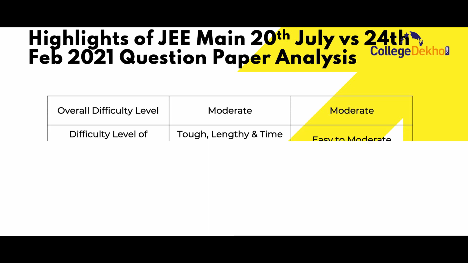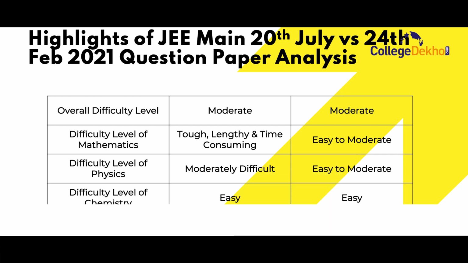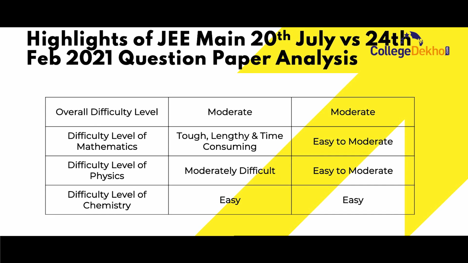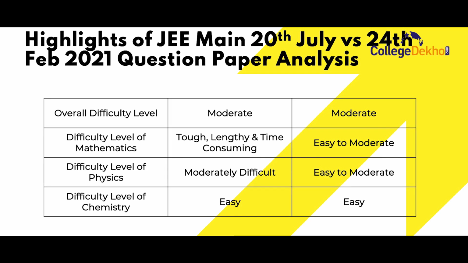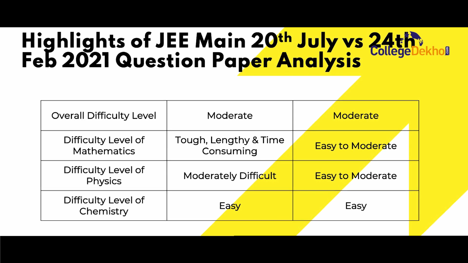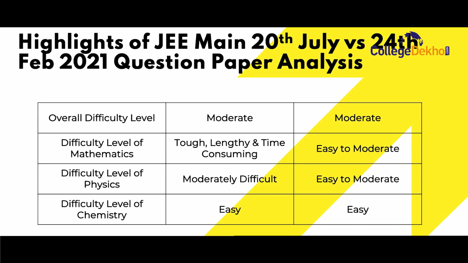The difficulty level of mathematics for 20th July exam was tough, lengthy and time consuming, while for 24th Feb exam it was easy to moderate. The difficulty level of physics was moderately difficult for 20th July exam while it was easy to moderate for 24th Feb exam. The difficulty level of chemistry for 20th July and 24th Feb both were easy.